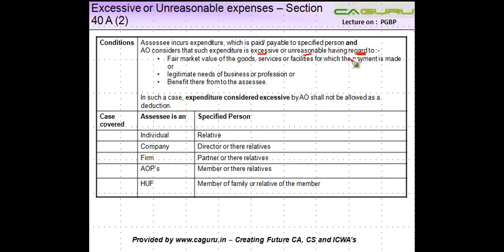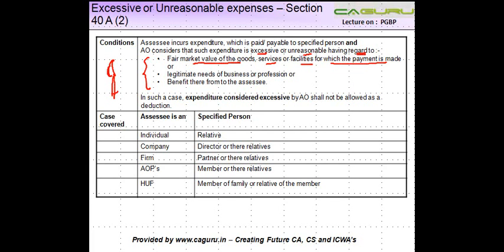Having regard to, and he will consider, what are the factors which the AO will consider. Fair market value of the goods. So if you purchase, let's say, a pencil for 5,000 rupees, right? So the fair market value of a pencil will be 10, 15, not more than that, right? Services, the graduate services which we spoke about, or facilities for which the payment is made. So there's a comparison between what you are receiving and what you are paying, right?